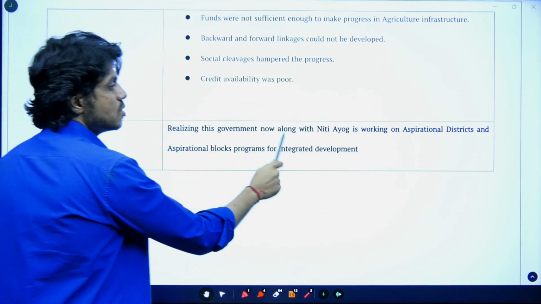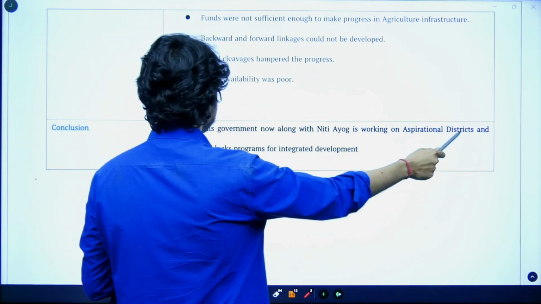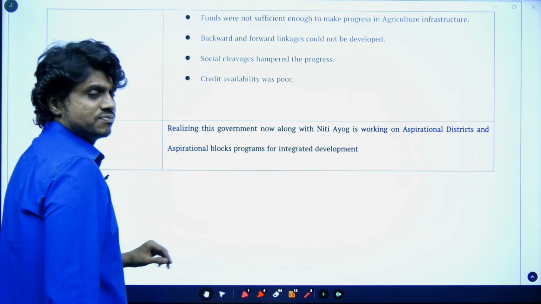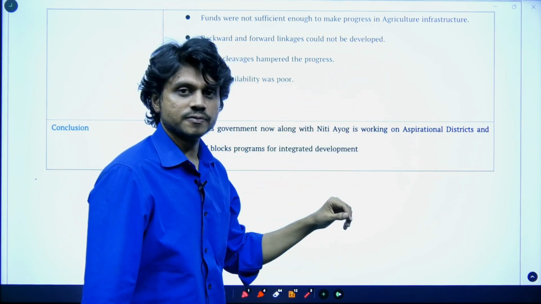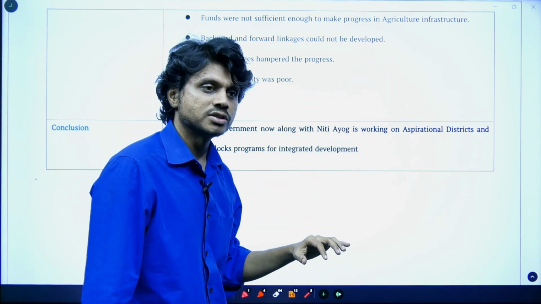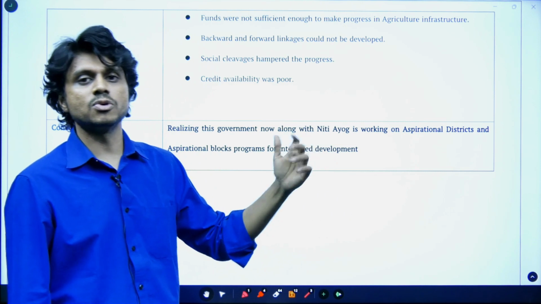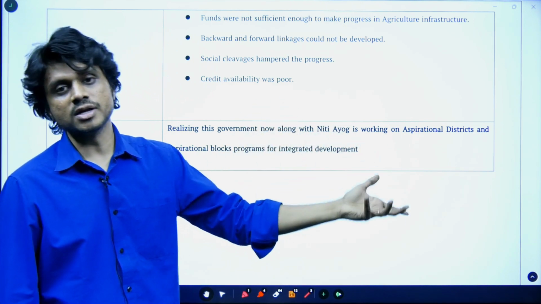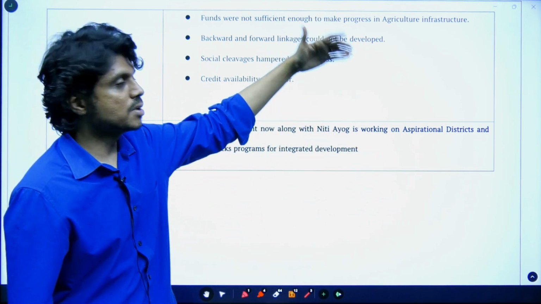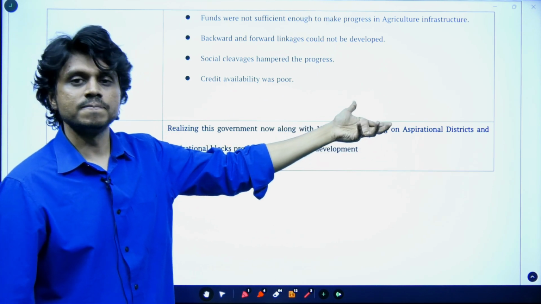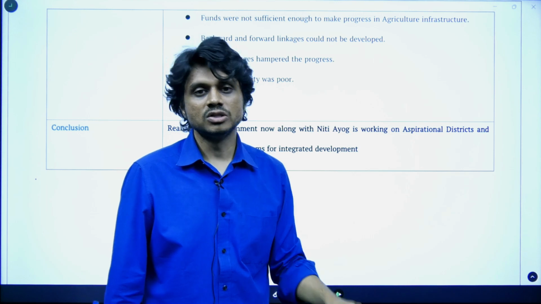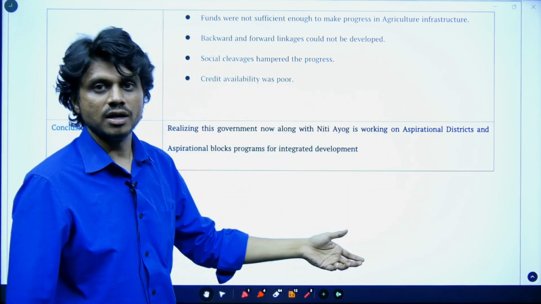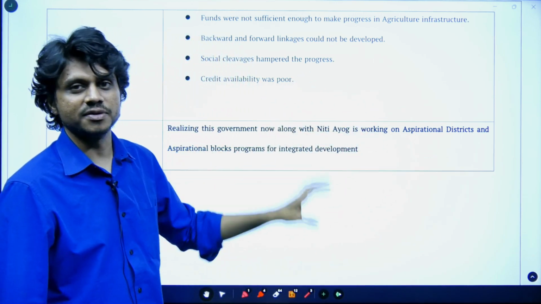Realizing this, the government, along with NITI Aayog, is now working on the aspirational districts and aspirational block programs. This is similar to our IRDP. So this can be a good conclusion here. This should not be stopped; it should be a continuous approach. There should be a proper rural and urban continuum. We have already seen how urban areas are being developed through the smart city mission, and how the government is working on agriculture development. So all these policies should go hand in hand, and proper comprehensive development can take place.